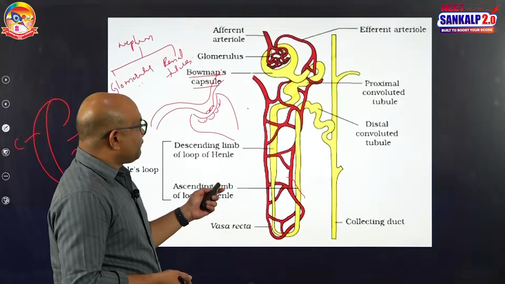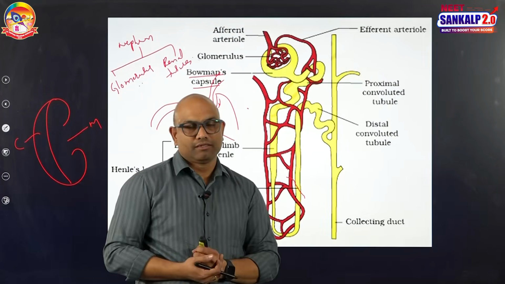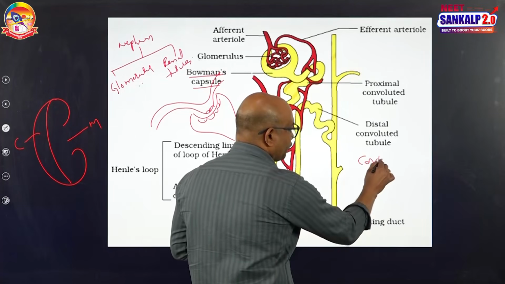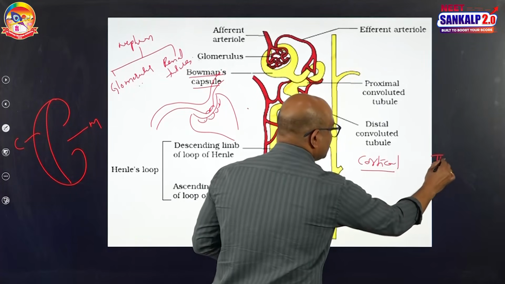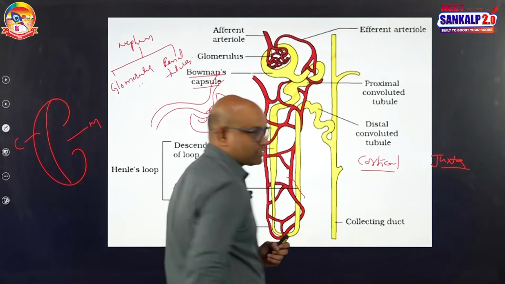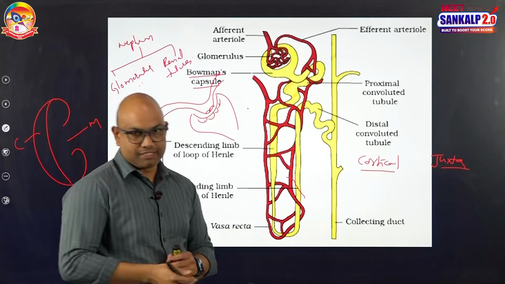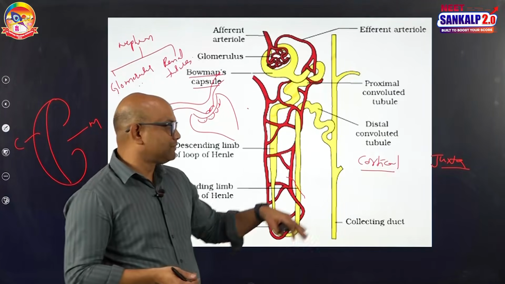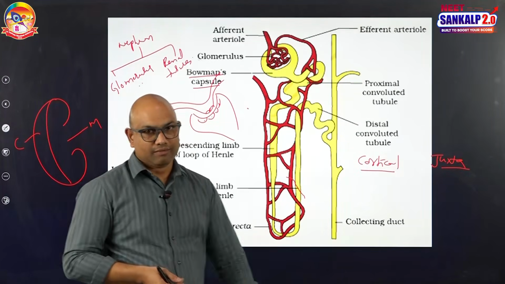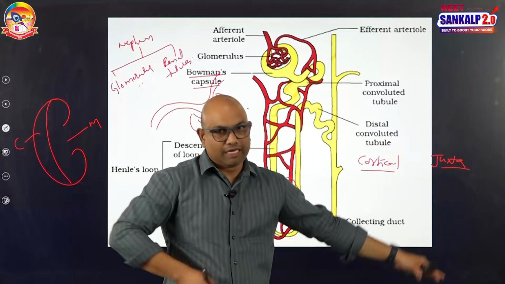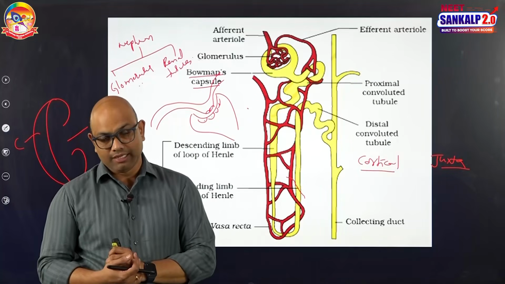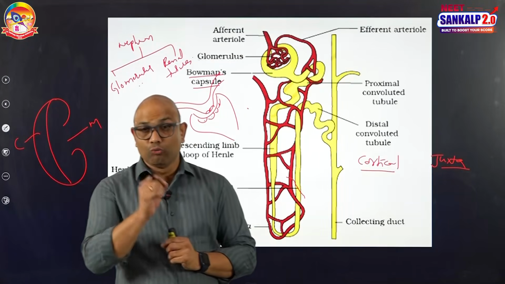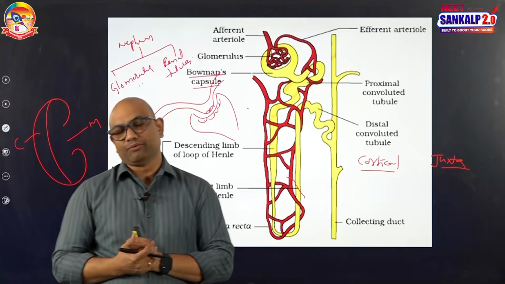And when it comes to the nephron, again there are two types of nephrons in the human kidney. One is cortical nephrons, the second one is juxtamedullary nephrons. Let me give you the differences. Cortical nephrons are more numerous. Nearly 80 to 85% of the nephrons in our kidney are cortical. The remaining percentage of nephrons in our kidney are juxtamedullary. And what are the main differences? The main difference is with respect to the loop of Henle and vasa recta, I just want to tell you.